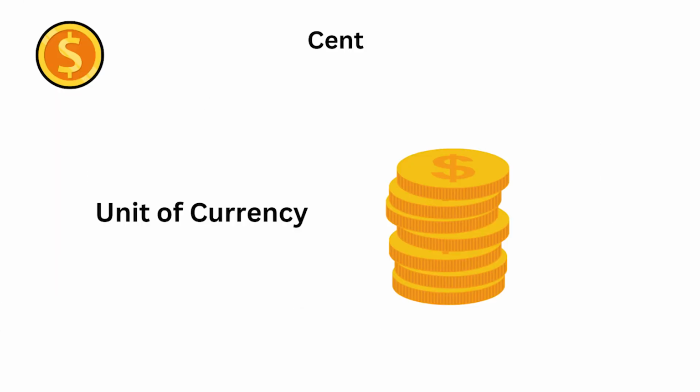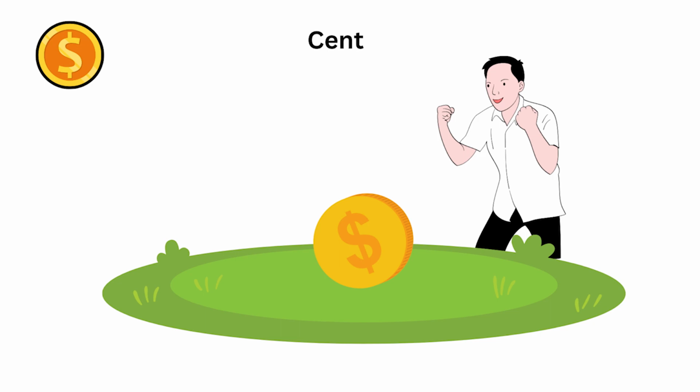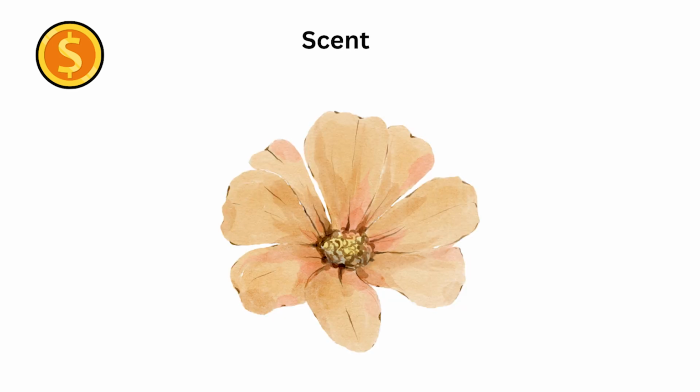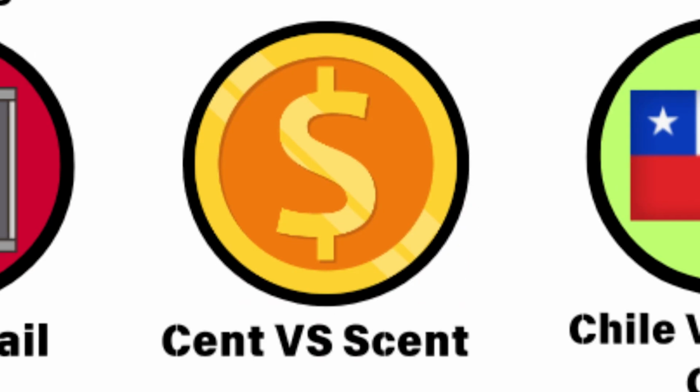Cent is a penny coin, a unit of currency. He found a cent on the ground, means he picked up a small coin. Scent is an odor or smell. The scent of flowers filled the air, means the fragrance of the flowers was noticeable.